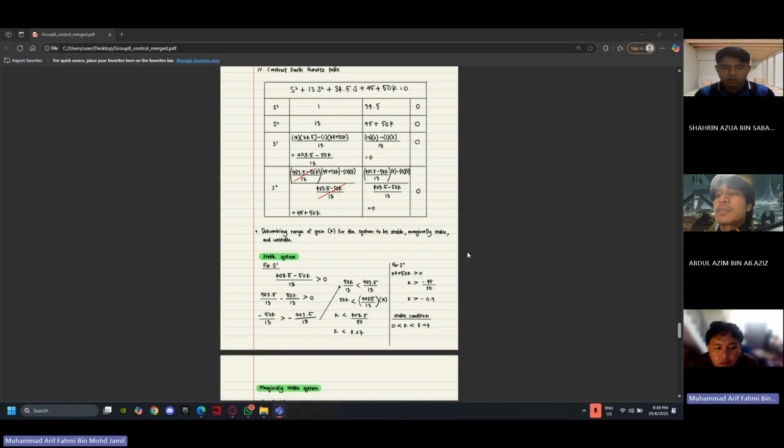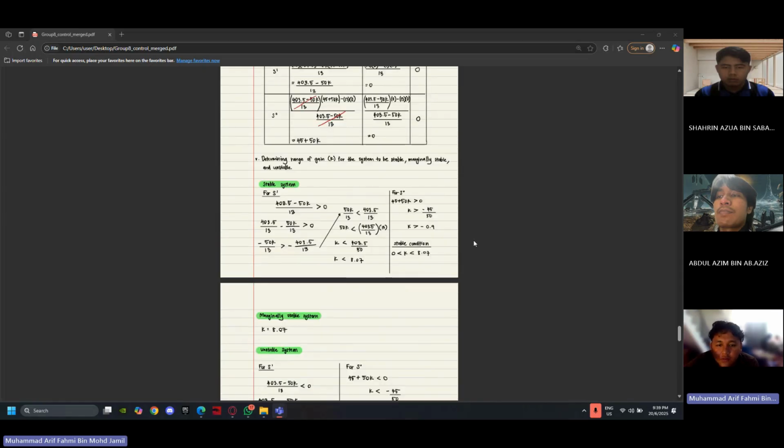So for a stable system, from the s to the 1 row, 403.5 minus 50K over 13 must be greater than 0. Solving, we get K less than 403.5 over 50, so K less than 8.07. For the s to the 0 row, 45 plus 50K greater than 0, so K greater than negative 45 over 50, K greater than negative 0.9. So the range of K for a stable system is 0 less than K less than 8.07.